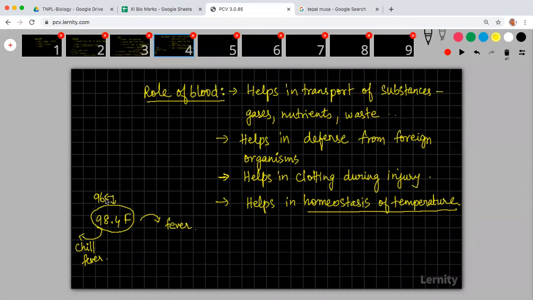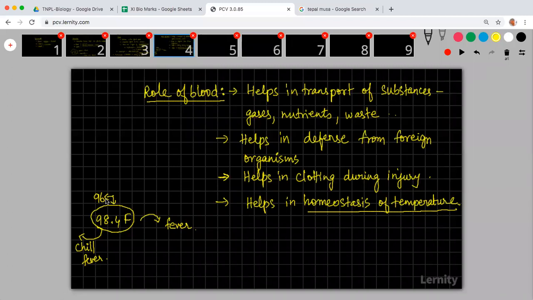So what will happen is your body will start to sweat a lot, so that the body will try to bring the temperature down. You have some systems in your body which try to maintain that temperature. Your blood is one thing which helps the maximum in maintaining this constant temperature. Basically, when blood is running faster, you get activity. Let us say that you're running. What is happening in your body?